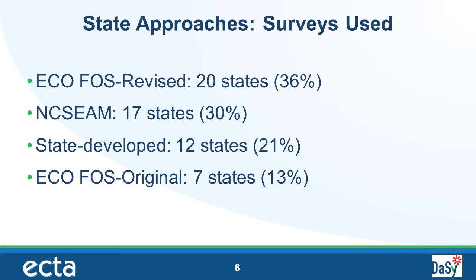Note that some of the surveys use multiple questions for each of the 3 overall family outcomes. Others are represented by 1 question, and some use a statistical methodology called Rasch scoring to assess performance on the 3 outcomes based on the family's overall score. In the results you see here, we are reporting the tool used for Indicator C4 only. For example, if a state used a survey they developed on their own to get program information from families, but then they added the 3 questions from the ECO FOS original survey for Indicator 4 reporting on their APR, they were coded as ECO FOS original here.